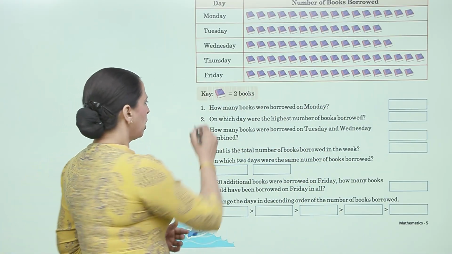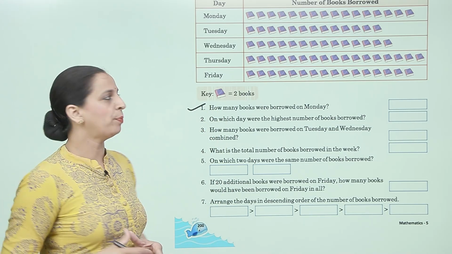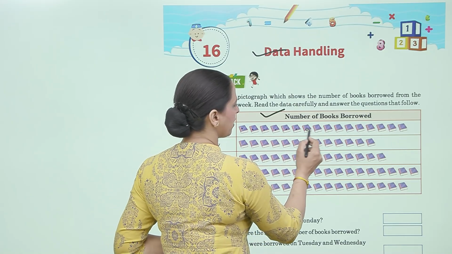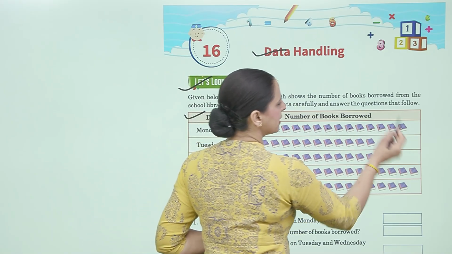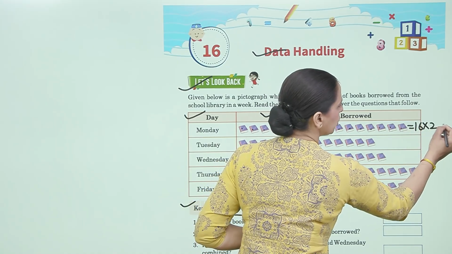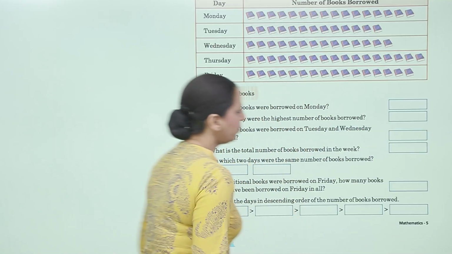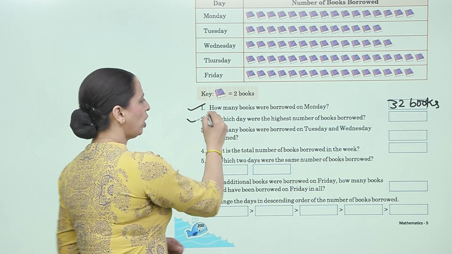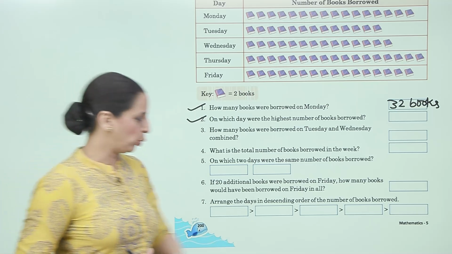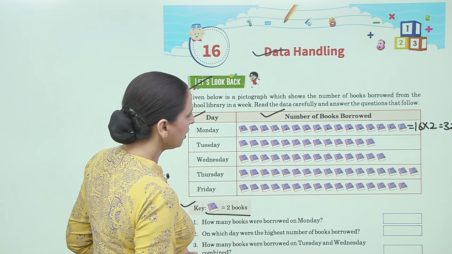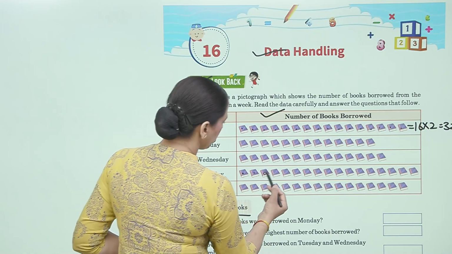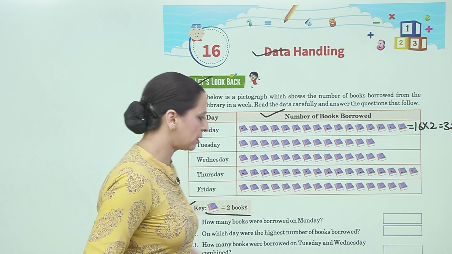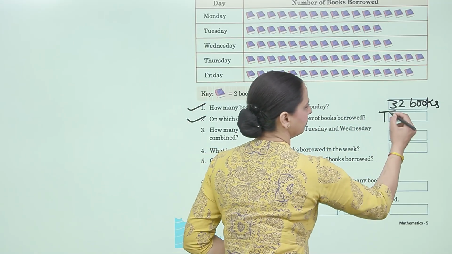Now question number 1, how many books were borrowed on Monday? So on Monday, how many books? Let us see. 1, 2, 3, 4, 5, 6, 7, 8, 9, 10, 11, 12, 13, 14, 15, 16. 16 multiplied by 2 is equal to 32 books. So on Monday, 32 books. Now next, on which day were the highest number of books borrowed? Let us see. That is 1, 2, 3, 4, 5, 6, 7, 8, 9, 10, 11, 12, 13, 14, 15, 16, 17. That is Thursday. So the answer is Thursday.